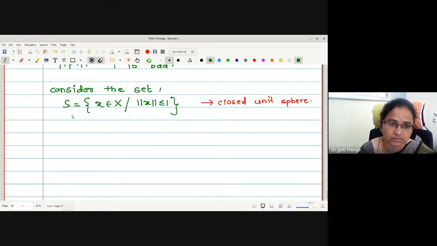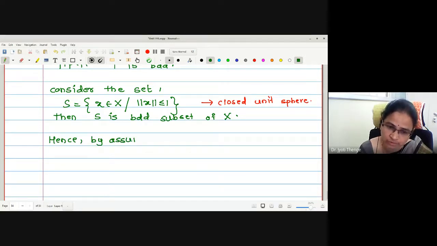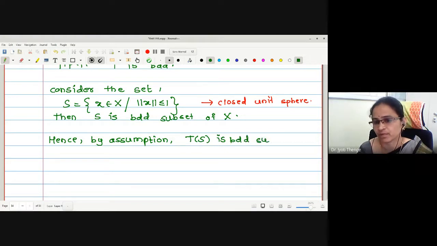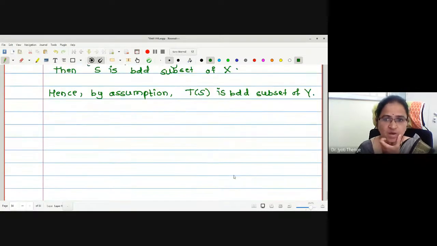Here I can write that S is a bounded subset of X. Hence, by assumption, T of S is a bounded subset of Y. Now, if T of S is a bounded subset of Y, what is the definition again?